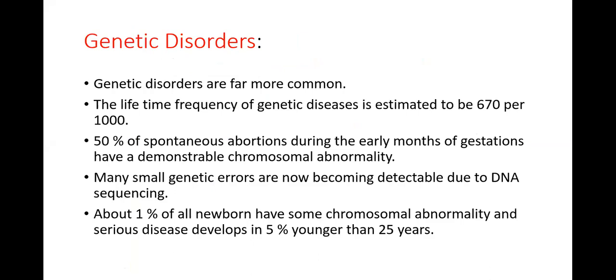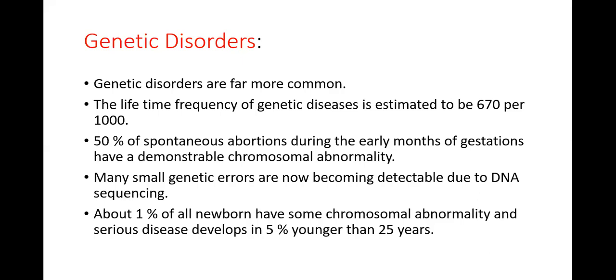The lifetime frequency of genetic disorder is estimated to be 670 per 1,000 cases. 50% of spontaneous abortions which occur during the early months of gestation are because of chromosomal abnormality, and these chromosomal abnormalities are demonstrable. Many small genetic errors are now becoming detectable due to DNA sequencing. About 1% of all newborns have some chromosomal abnormality, and serious disease develops in 5% of these people when they are younger than 25 years of age.